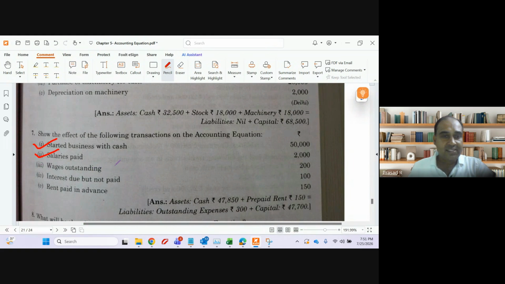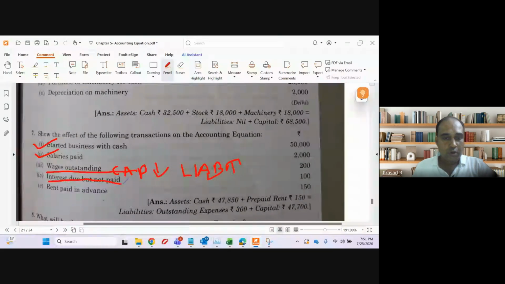What is the impact, guys? It is an expense, so capital will decrease and liability will increase. My capital will decrease and liability will increase. This is for wages outstanding.